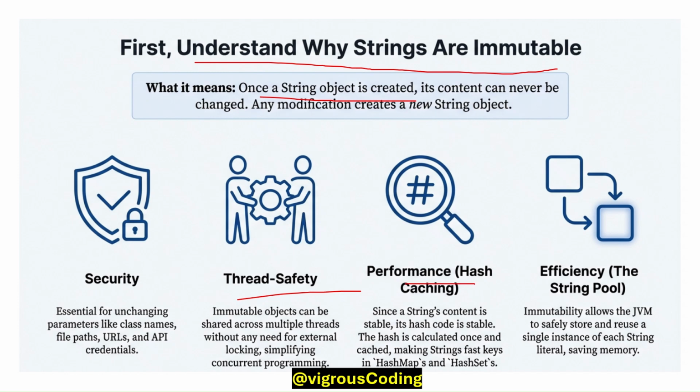Performance: String content is stable due to its immutability, and due to that, the hash code is stable. The hash code is calculated once, and for the same key, hashCode is still called, but it returns a cached value, making lookup faster. Efficiency: the JVM stores string literals safely in the string constant pool and reuses them. It does not create a new string object again and again for the same content, and it saves memory.